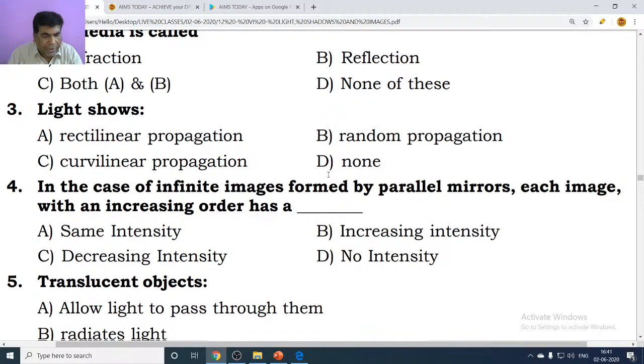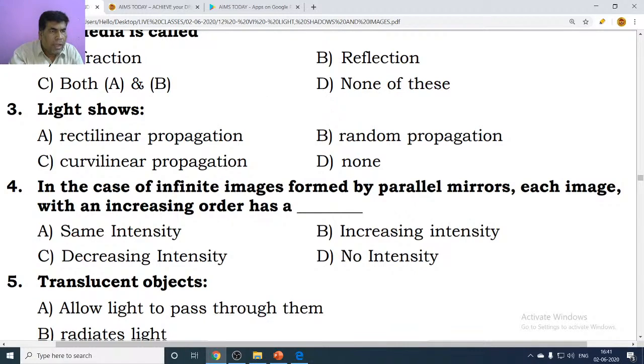Light shows what kind of propagation? Stylish Imran is telling B, random propagation. Saida Nasreen is telling A. Yes, A is the correct answer.